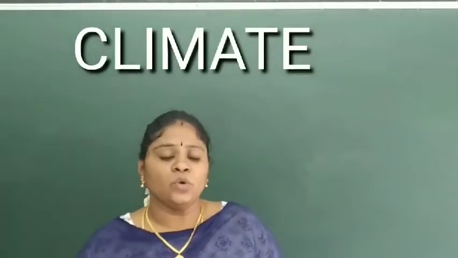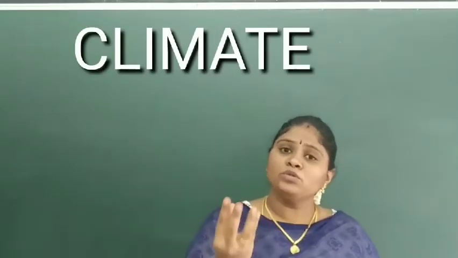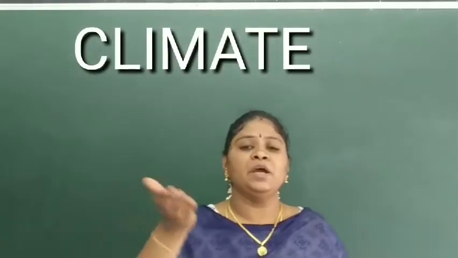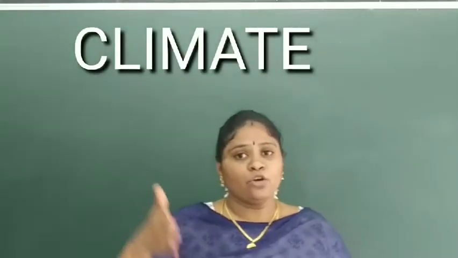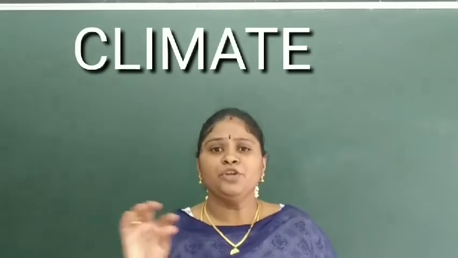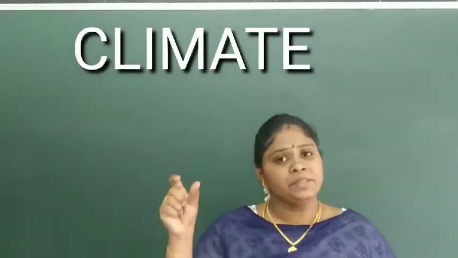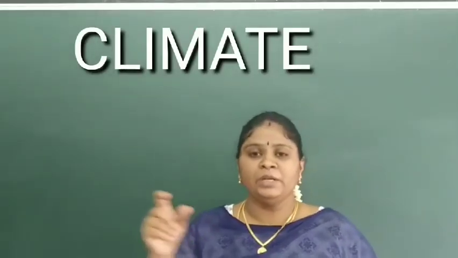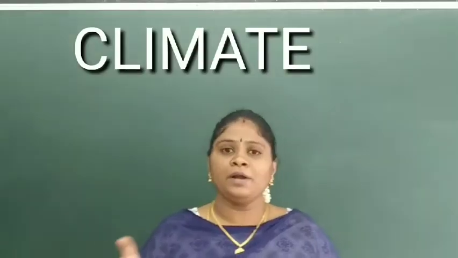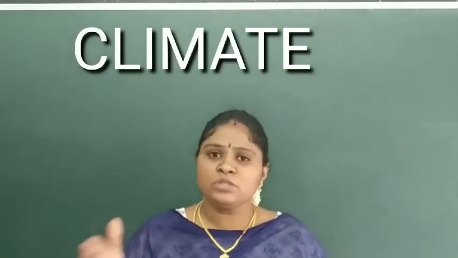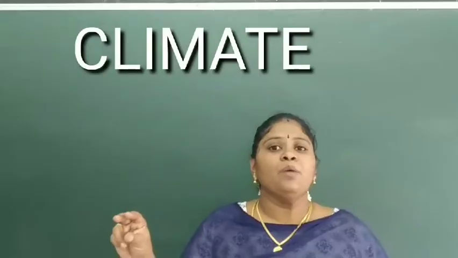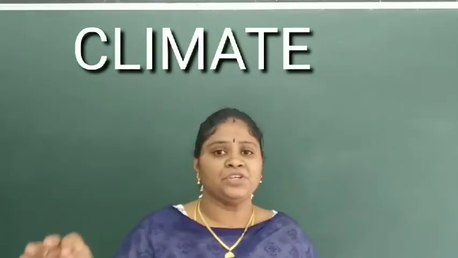Okay, and you can also see that the amount will vary. Amount means the amount of rainfall. They have a meter which calculates the amount of rainfall that has been recorded. Meteorologists are there who record these things. Every day in the news you can find a person saying whether it will rain today, or it will be hot, or if any cyclone has formed. Those things are informed by them. Those people have a device fixed in each and every area, so it records the amount of rainfall, the amount of precipitation over there.